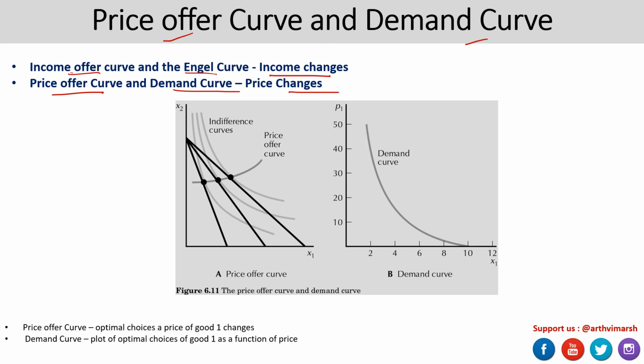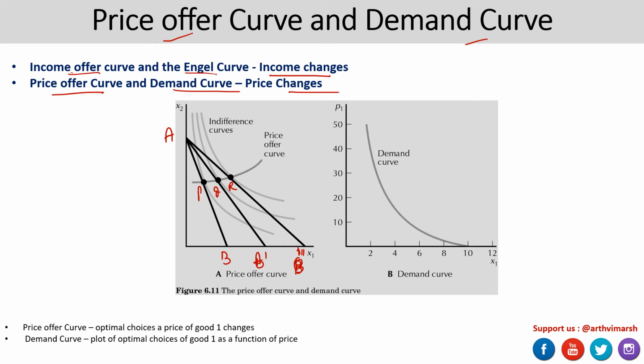Now in these two figures, what is being highlighted is, say for example, a consumer has a consumption bundle on the budget line AB, and there is a price change over the period to AB prime, and then to AB double prime. So these changes took place and the corresponding optimal bundles were P, Q and R.